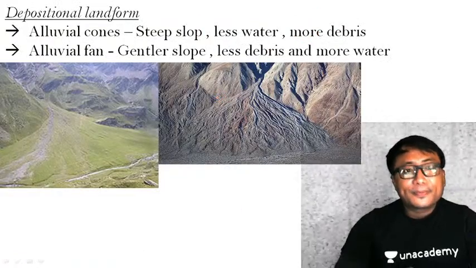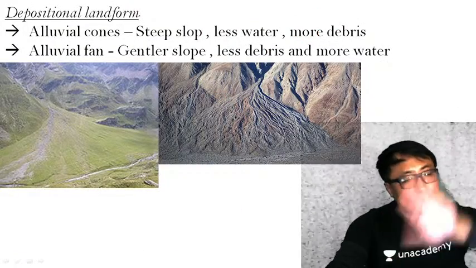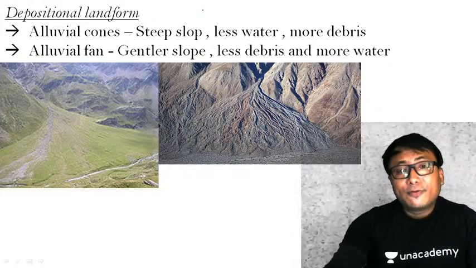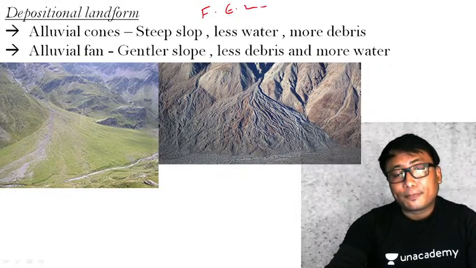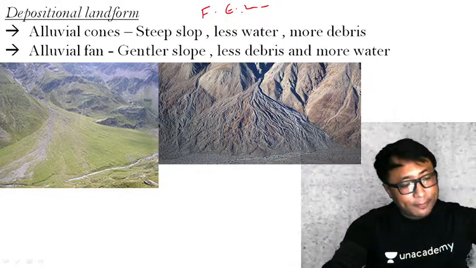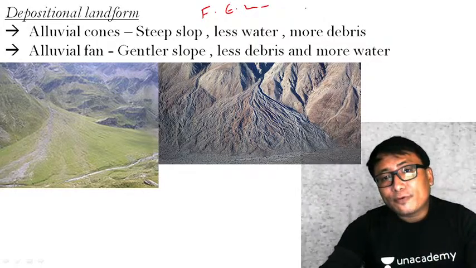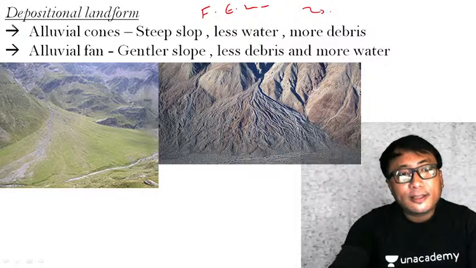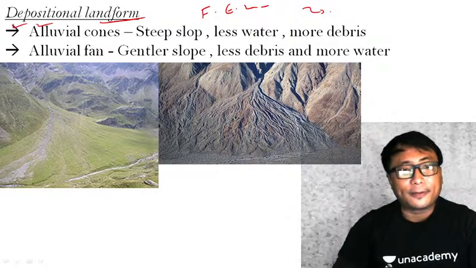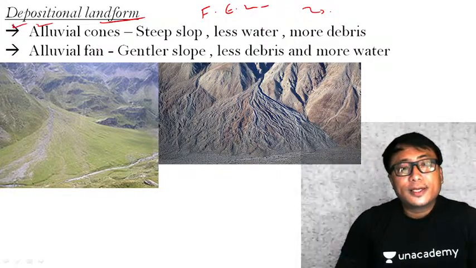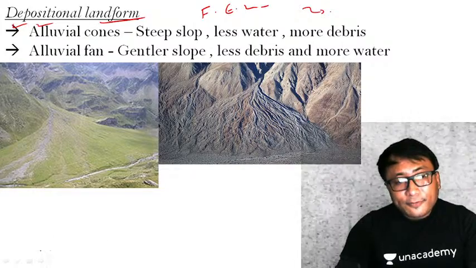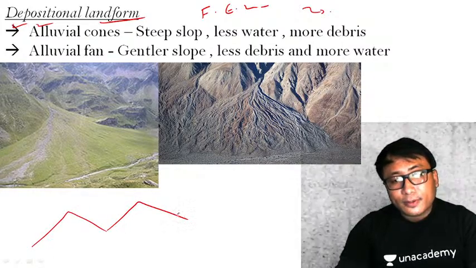Okay. So that completes our fluvial erosional landforms. Now let us quickly go ahead with the second type of fluvial landform, that is the depositional landforms. Now you see here, say for example, these are mountain ranges.